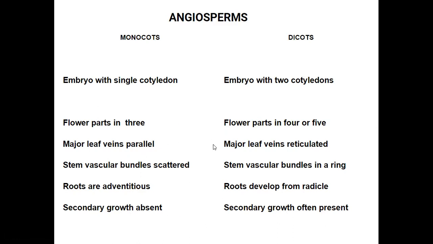These are the diversifying characters of the dicotyledons and monocotyledons. This is the complete plant diversity. Based on these characters, we can easily identify which are the thallophytes, which are the bryophytes, which are the pteridophytes, which are the gymnosperms, which are the angiosperms, and from the angiosperms, which are the dicotyledons and which are the monocotyledons. Based on these characters, we can easily find the plants in the environment.